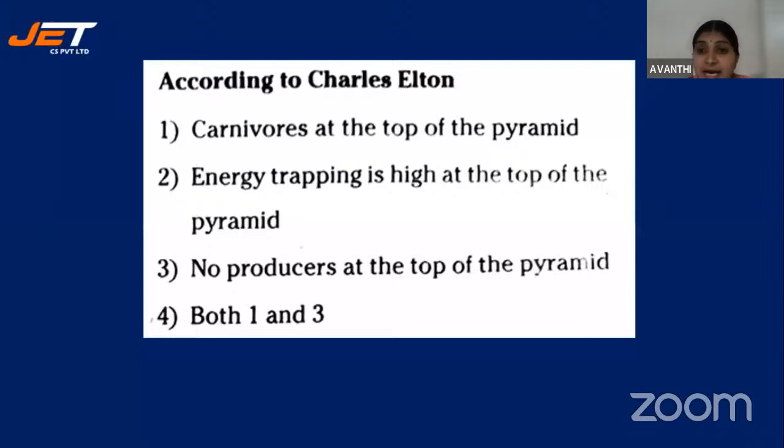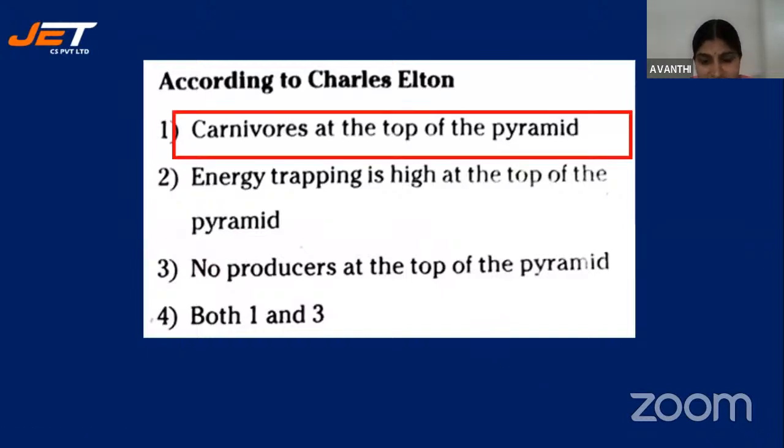Herbivores get energy by taking a plant or a plant product. Then by eating that primary consumer, the herbivore, the carnivore gets its energy. So carnivores come under the third trophic level, at the top of the pyramid. Always they will be at the top of the pyramid. So 1 is the correct answer, children.